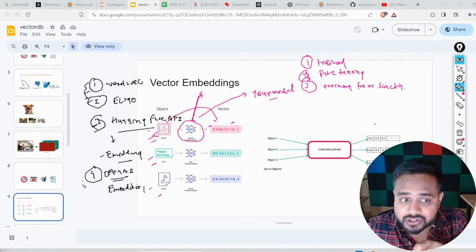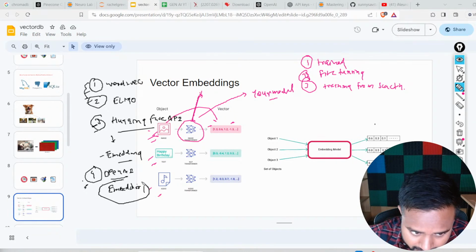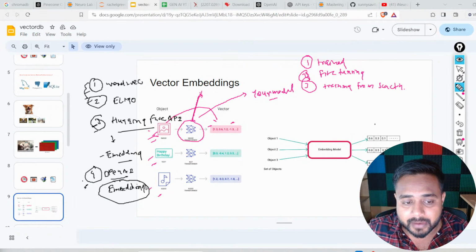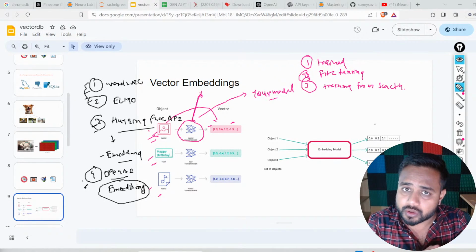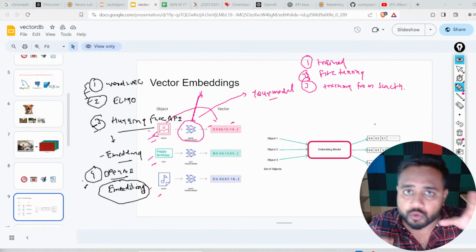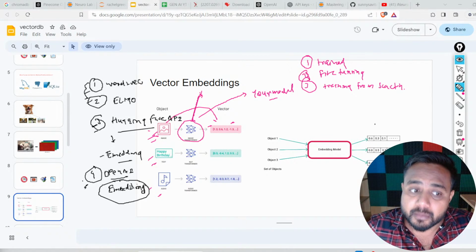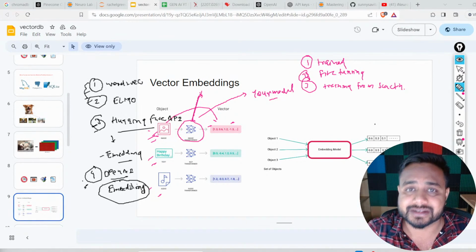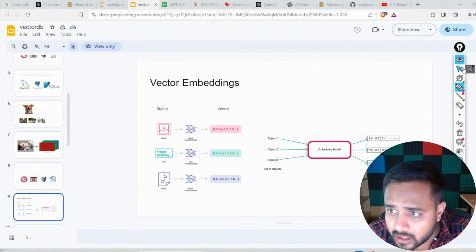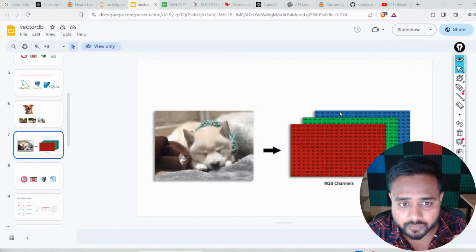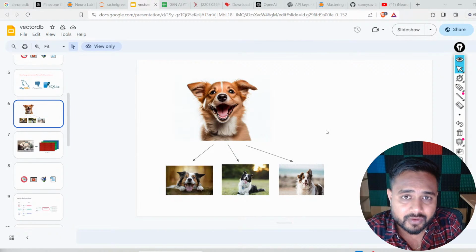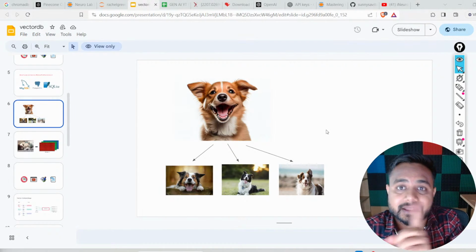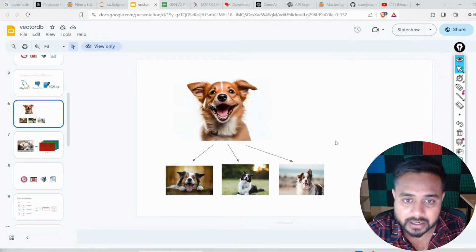In today's session we are going to use the OpenAI embedding. We'll talk about how you can get it, how you can access this particular class, and after passing data, how you will be able to generate the embedded vector. Each and everything we're going to discuss in the live class itself. I hope this slide is clear to all of you, and whatever I discussed regarding relational databases, NoSQL, and vector databases is also clear.